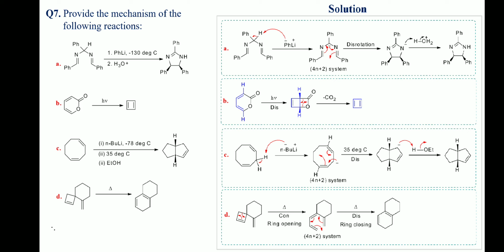In reaction D, under thermal condition, the cyclobutenyl system undergoes a conrotatory electrocyclic ring opening process to generate a 6 pi electron system, which after a disrotatory ring closing process gives the product. Thank you very much.